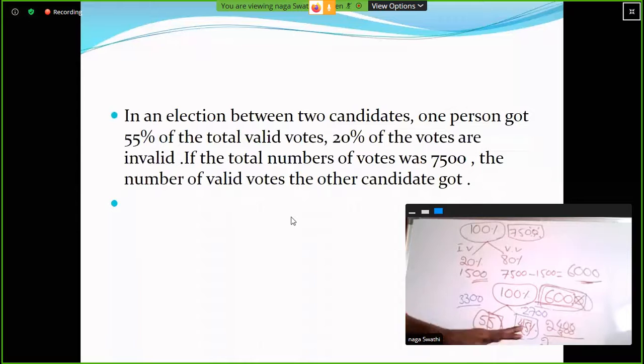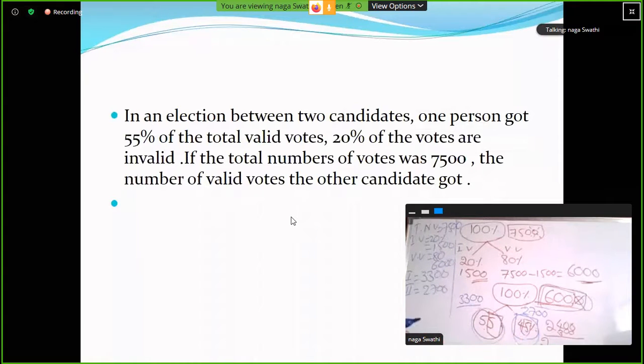Okay. So here we have 5 to 6 questions, ma. So total number of votes is 7,500. Invalid votes percentage is 20%. Invalid votes are 1,500. Next, valid votes percentage is 80%. So the number of valid votes is 6,000. Clear? First person got how many votes, ma? 3,300. Second person got how many votes, ma? 2,700. First person got how much percentage, ma? 55 percentage. Second person got how much percentage, ma? 45 percentage.